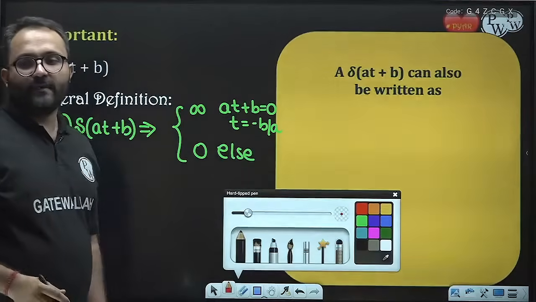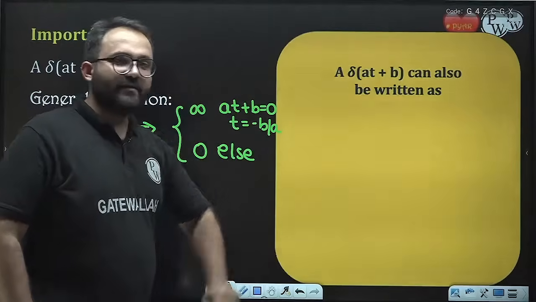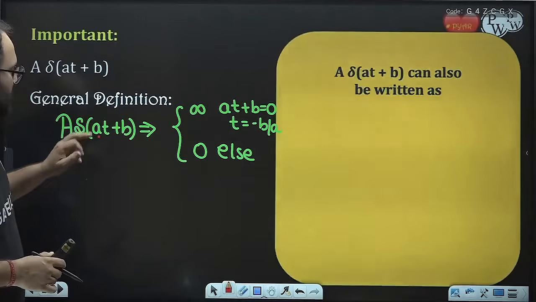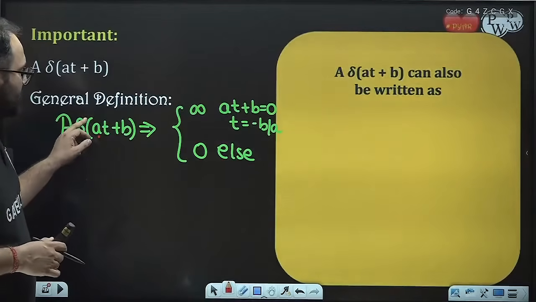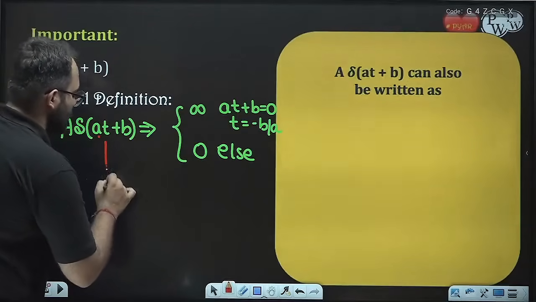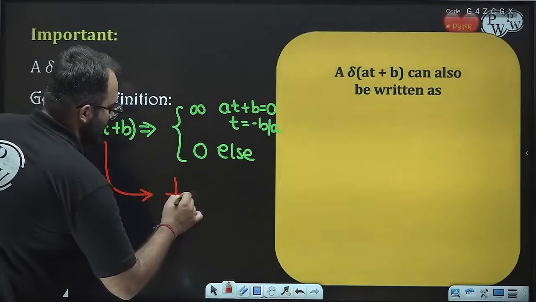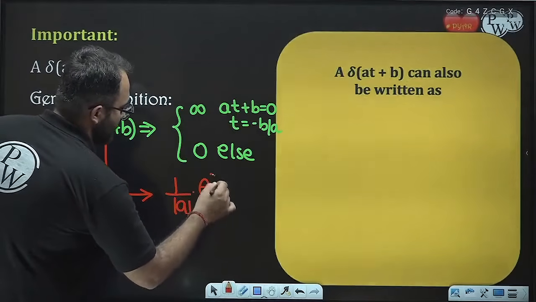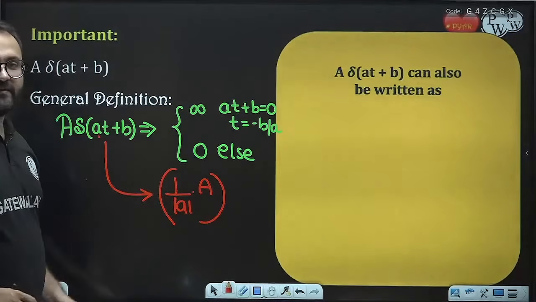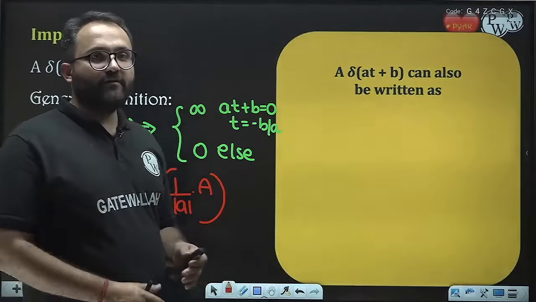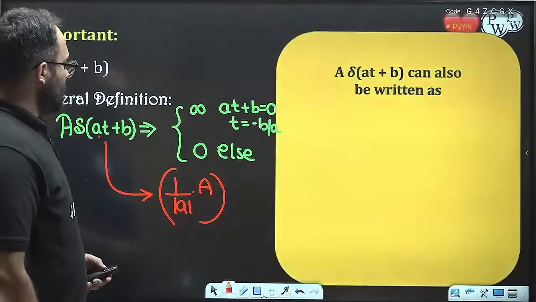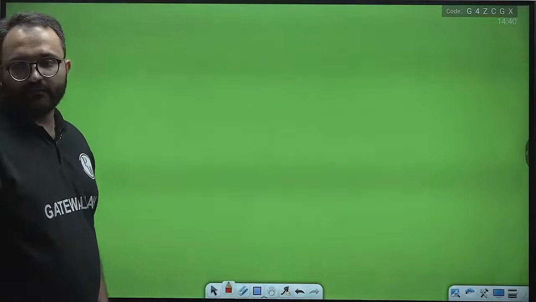Now, what is the area? We have to find out the area also. We can see that the area is affected by the term which is with the variable t. So the area of this will be 1 upon mod A multiplied by capital A, the term which is multiplied outside. The term which is multiplied outside also affects the area. So two terms affect the area, and we can easily find out the location and area now. This is the general definition that we will always use.